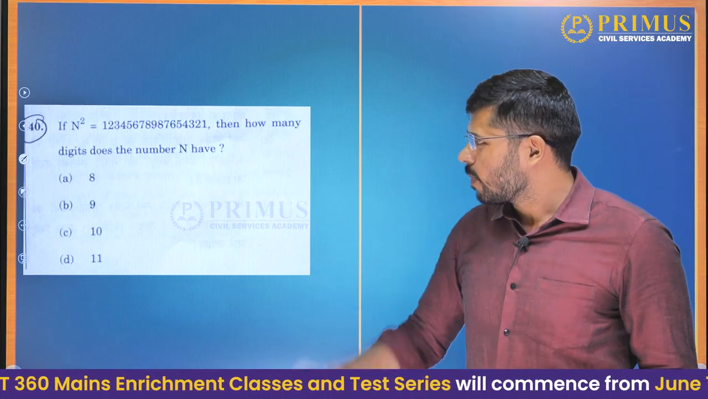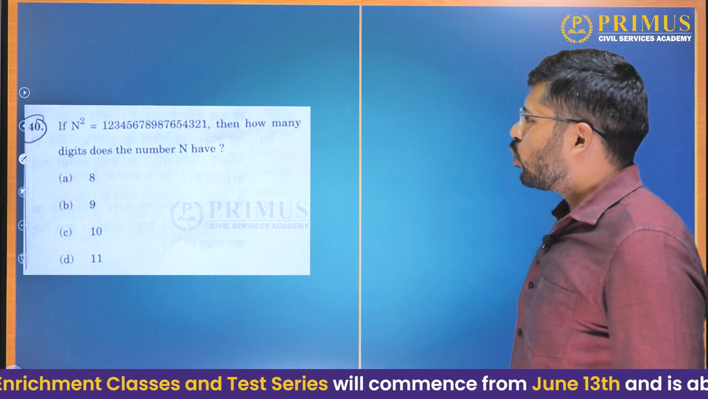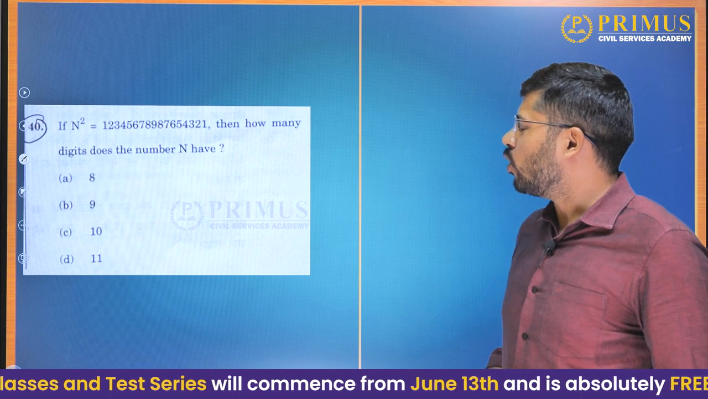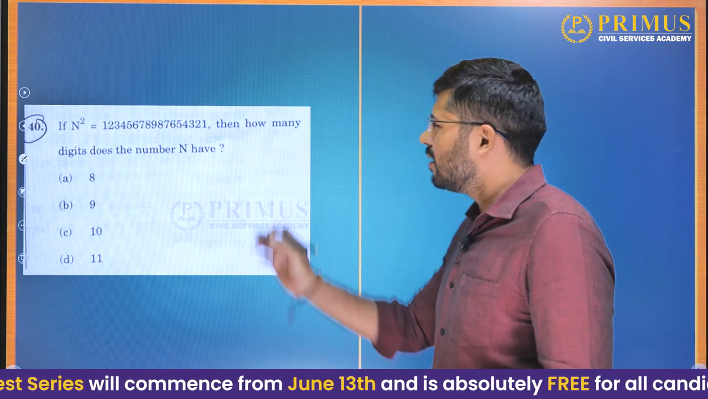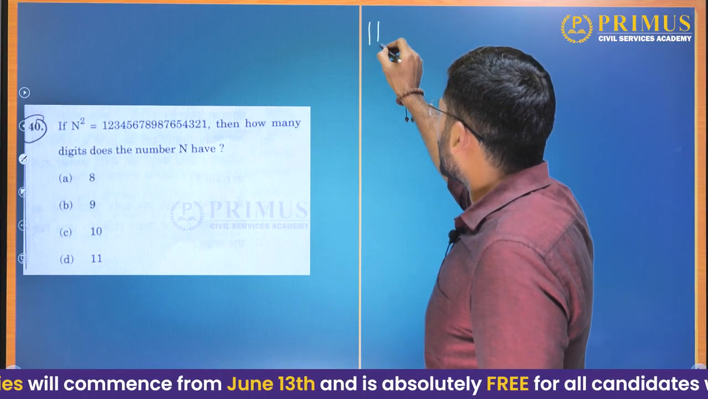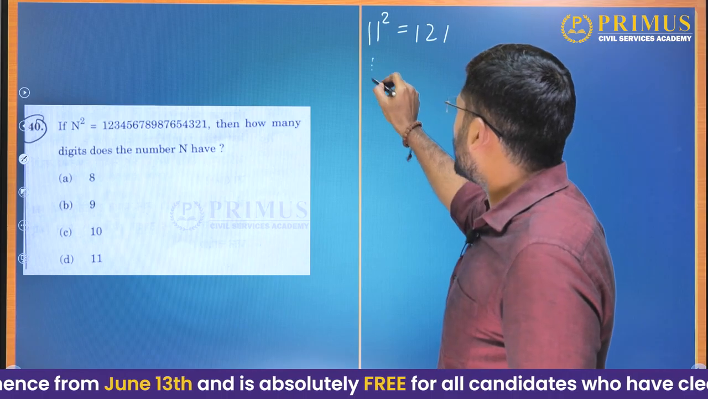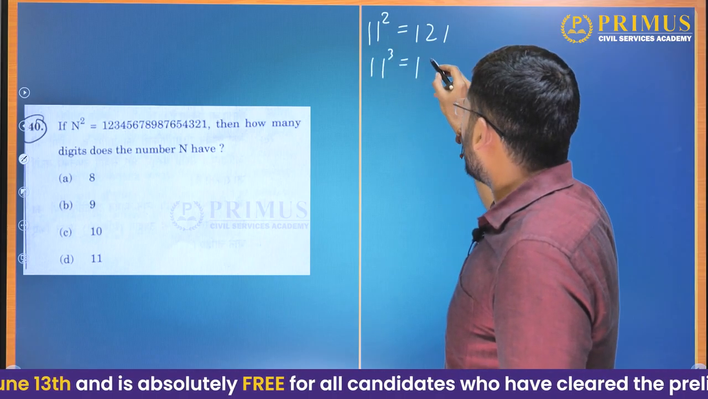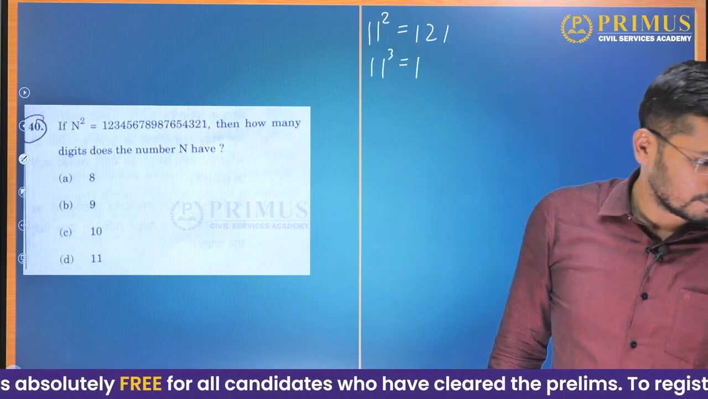Question number 40. n square is equal to 1, 2, 3, 4, 5, 6, 7, 8, 9, 8, 7, 6, 5, 4, 3, 2, 1. Then how many digits does the number n have? How to answer this question? This is easy. Now what is 11 square? 11 square is 121. What is 11 cube? Sorry, not 11 cube, sorry, 111 into 111 square.